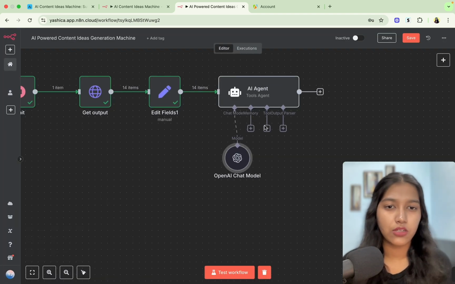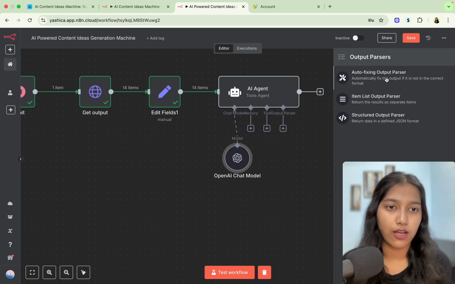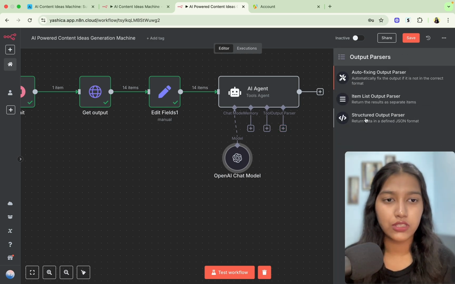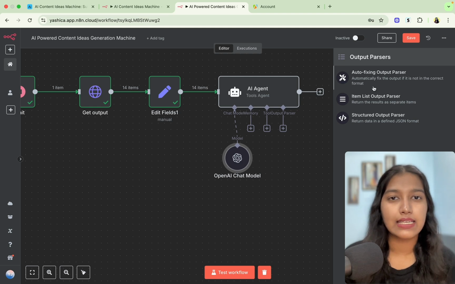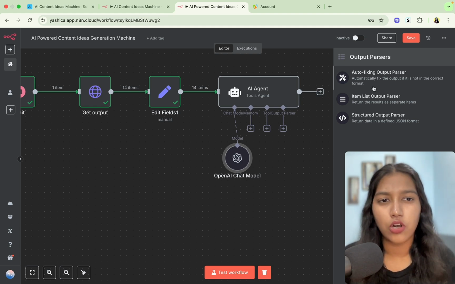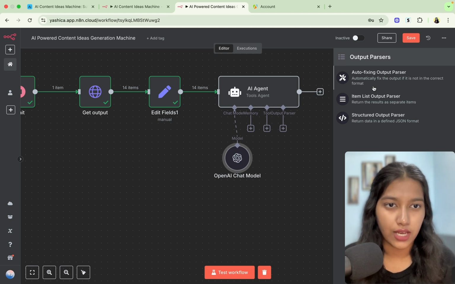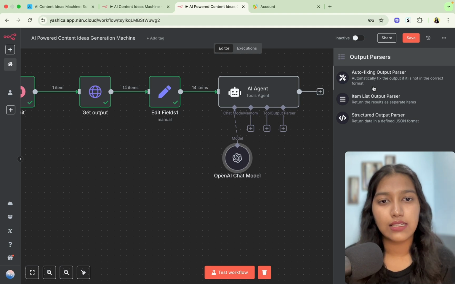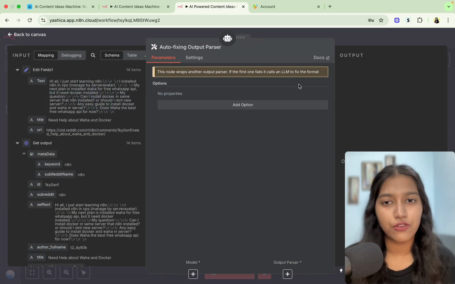Great. Now, memory is not required. Tools, we don't need it. Output parser. Yeah, this is something we will require. Now, at this point, you have three options. You can either just give an example and it's going to give you a JSON, or you can select auto-fixing output parser. That means that just in case the LLM does not follow your instructions, it's going to auto-fix the output so that the automation does not break. And from what I've seen, this AI agent these days is just simply not following the JSON structure and just breaks itself. So I'm just going to go with auto-fixing for now.